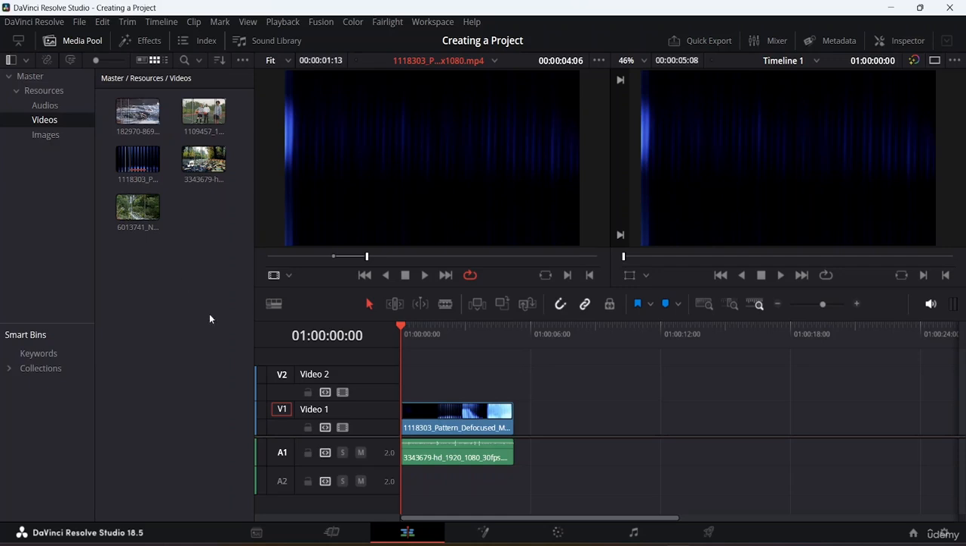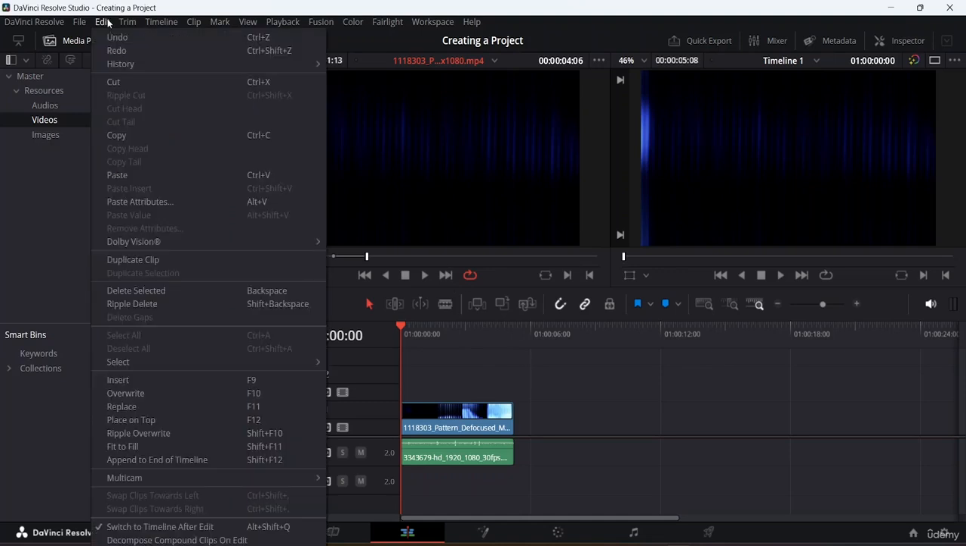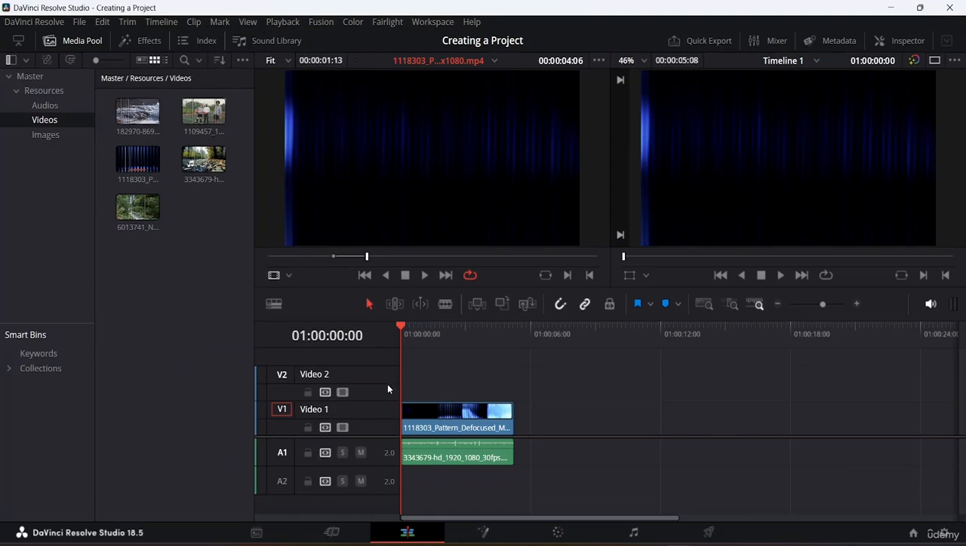I hope you have gotten a basic idea about how important the source window, or the source monitor, is. There are different ways to use these three options. If you want to use them from the menu, go to Edit, and over here you can see the insert option, the overwrite option, and the replace option. You also have place on top, ripple overwrite, fit to fill, and also an append to end of timeline option. These are the few options you can use over here.